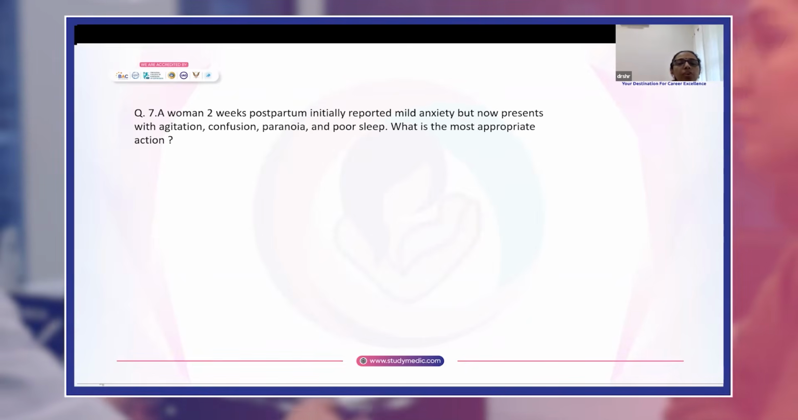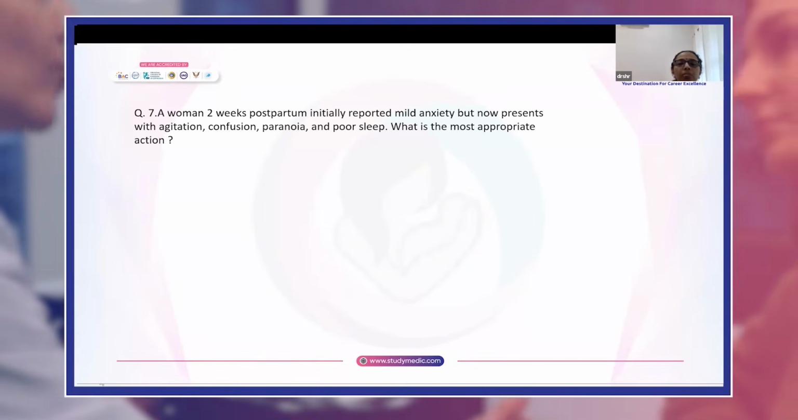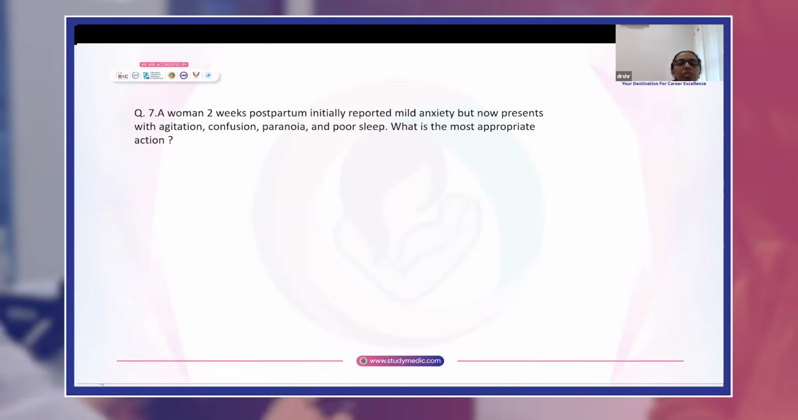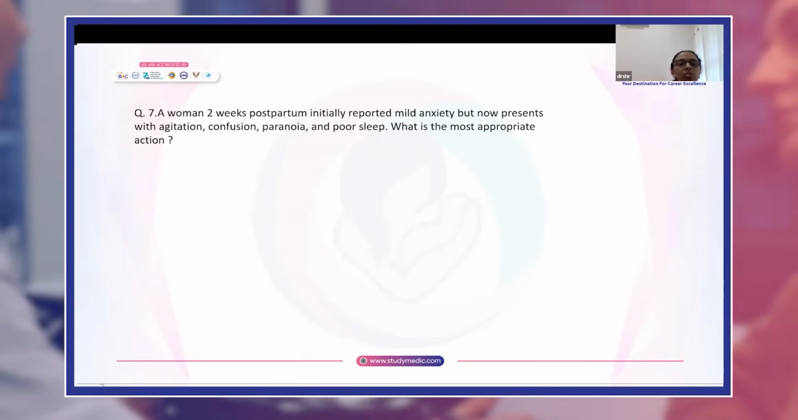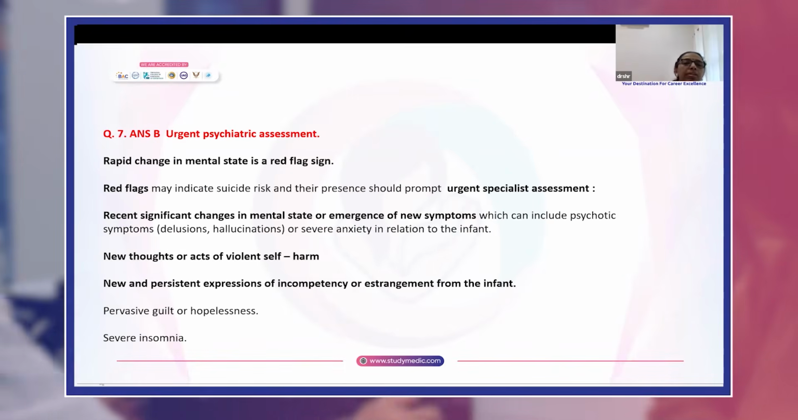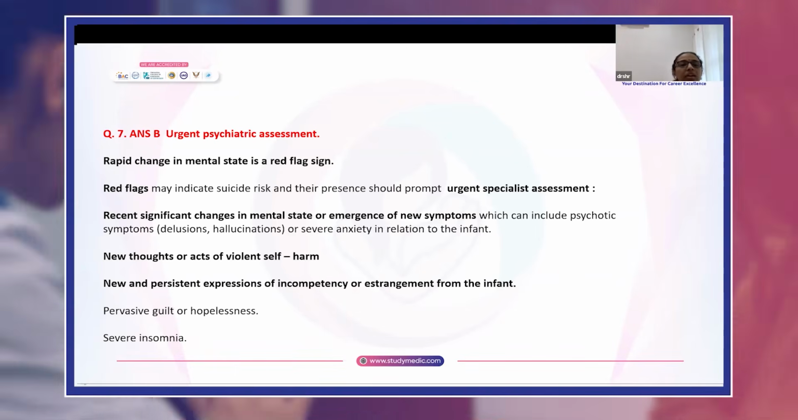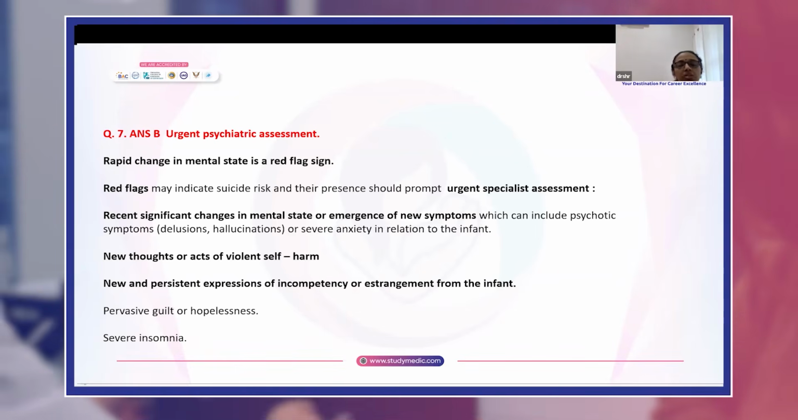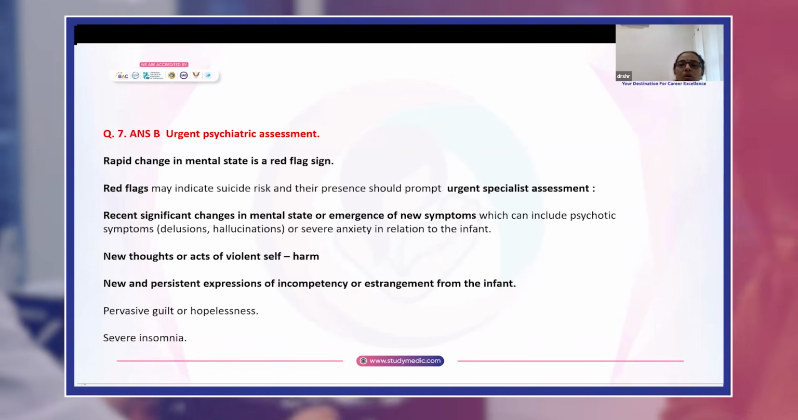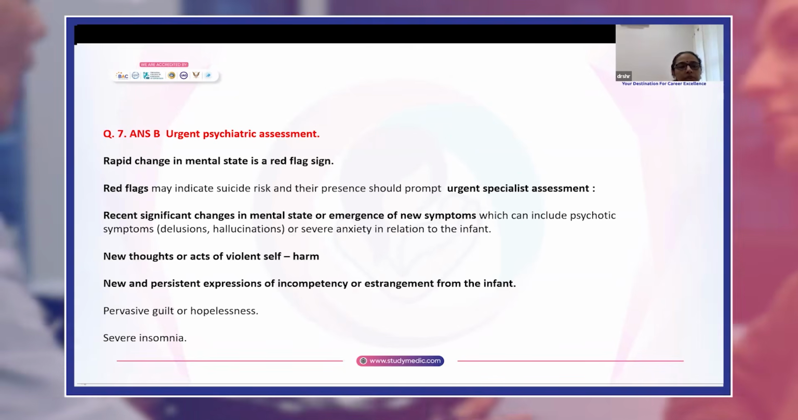Question 7. A woman 2 weeks postpartum initially reported mild anxiety but now presents with agitation, confusion, paranoia, and poor sleep. What is the most appropriate action? Answer is B, urgent psychiatric assessment. Rapid change in mental state is a red flag sign. Red flag signs are features that indicate suicide risk, and their presence should prompt urgent specialist assessment.